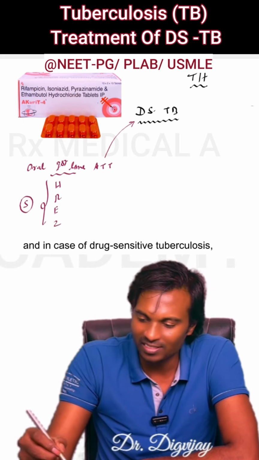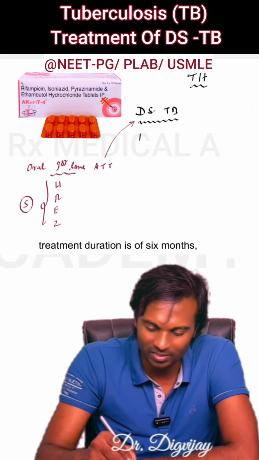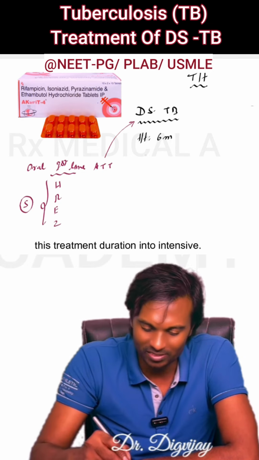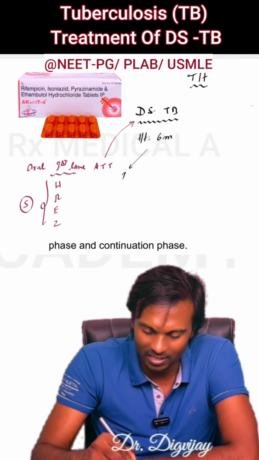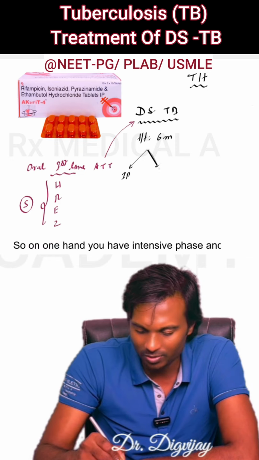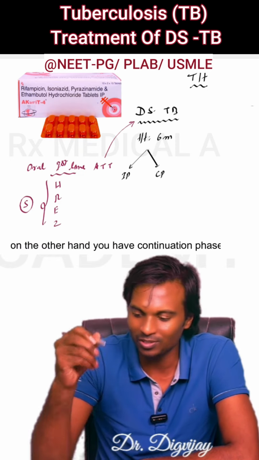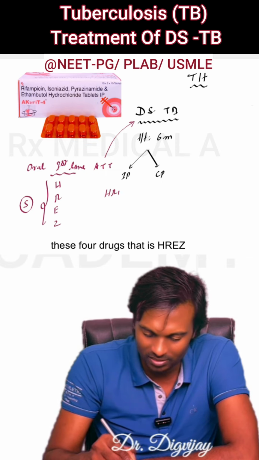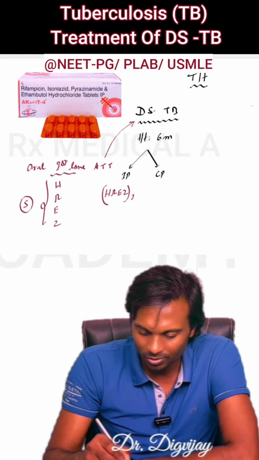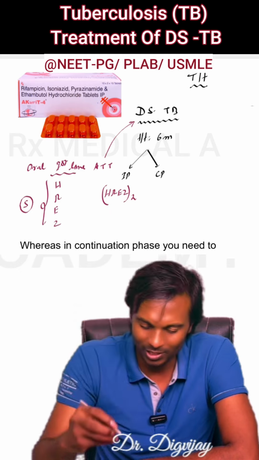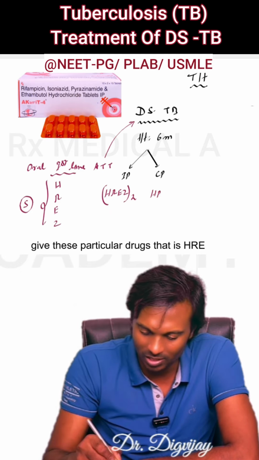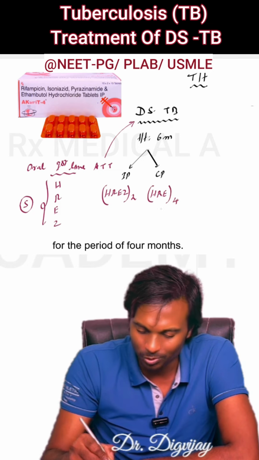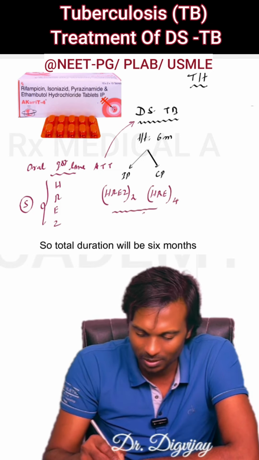And in case of drug sensitive tuberculosis, treatment duration is of 6 months, and you can divide this treatment duration into intensive phase and continuation phase. So on one hand you have intensive phase and on the other hand you have continuation phase. In intensive phase you have to give all these 4 drugs, that is HREZ, for the period of 2 months. Whereas in continuation phase you need to give these particular drugs, that is HRE only, not Z, for the period of 4 months. So total duration will be 6 months.